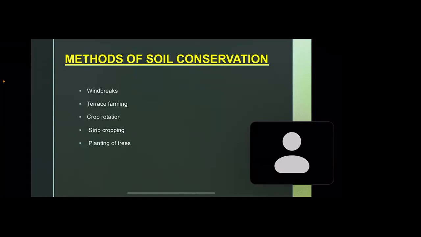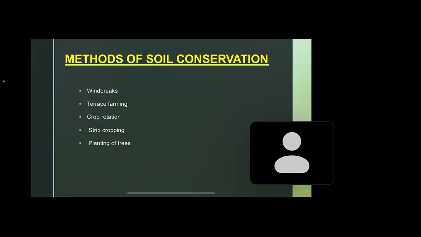Students, can anyone please try to explain what crop rotation is in one or two lines? Ma'am, from time to time, different kinds of crops are planted. If pulses are planted, the nitrogen in the soil gets used up.